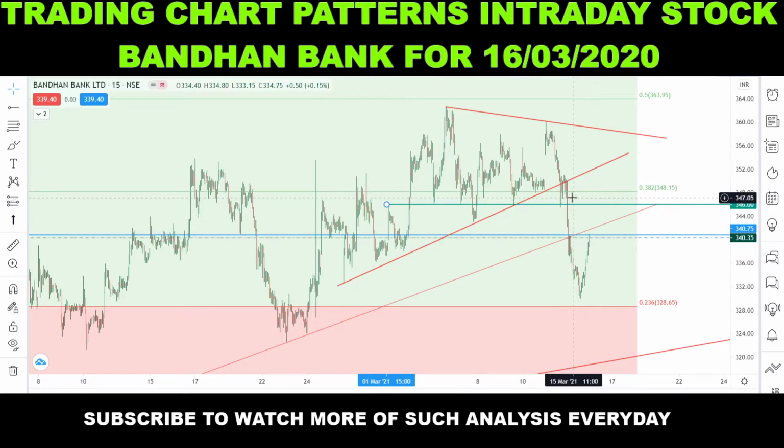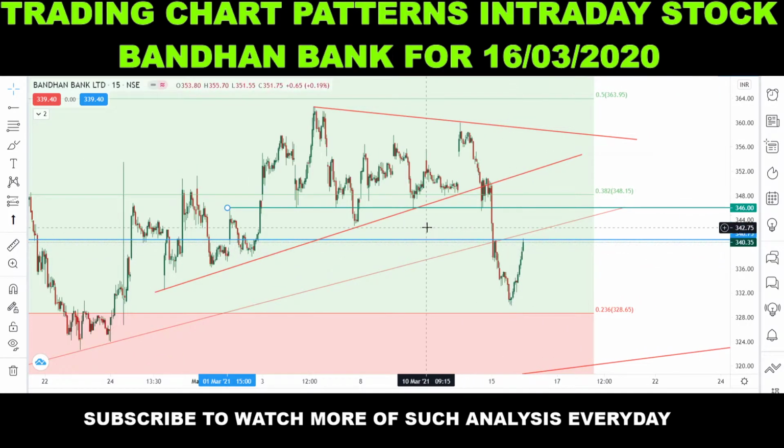If the stock would have given a breakdown around here around 1 p.m., and if it will come towards this trend line, then we will close our short position. This was our analysis.